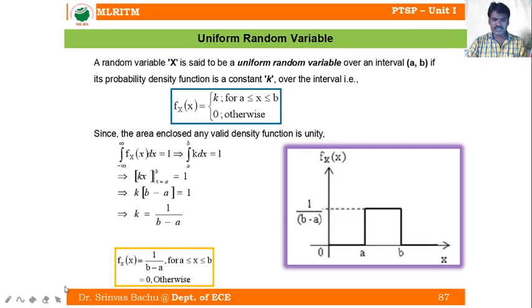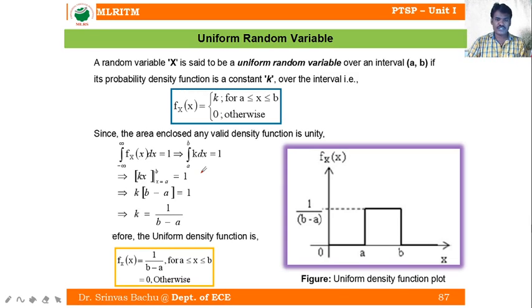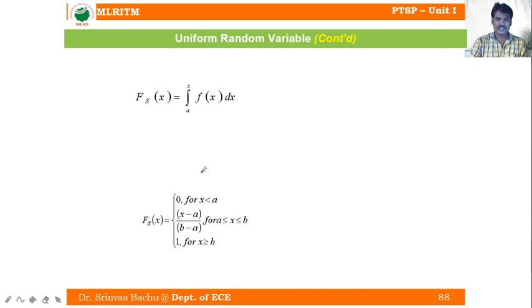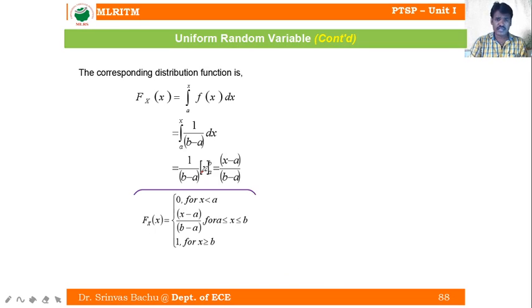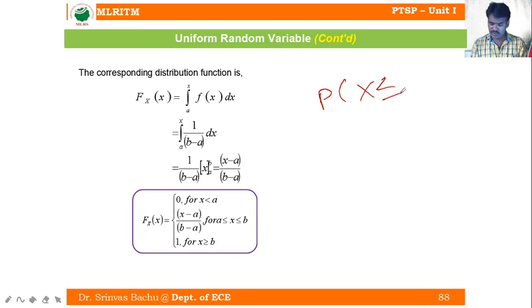Once we have the density function, if you take the integration, we will get the distribution. The corresponding distribution function is the integral of f_X(x). The distribution is nothing but the probability of X less than or equal to x. So the upper limit is x. What is the lower limit? The lower limit is what you mentioned over the interval (a, b), so the lower limit is a.